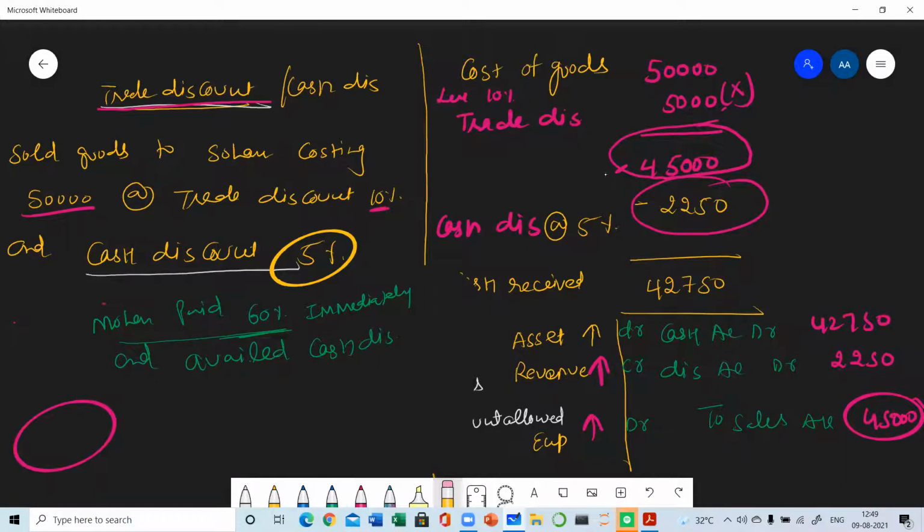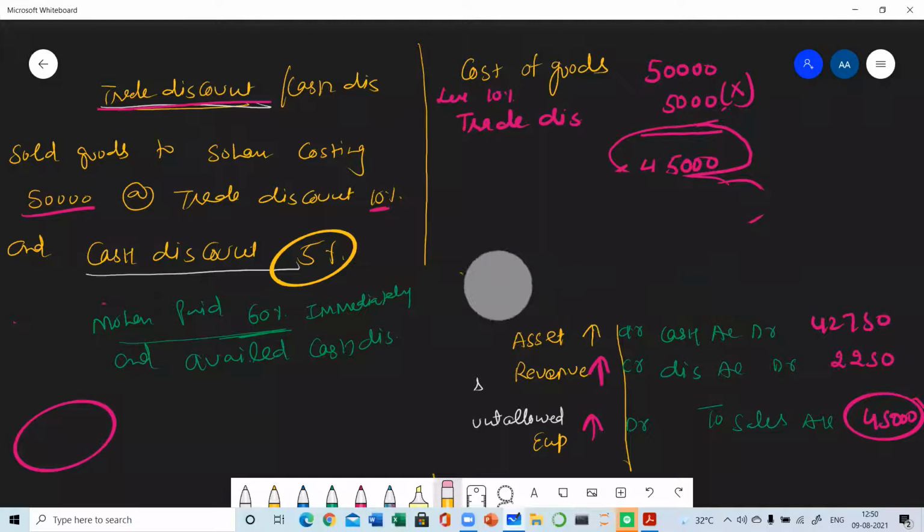So what will be the changes here? Till here, there will be no change. This 45,000 will remain the same. Now you need to calculate the cash discount. I have given you one hint that the cash discount will be given only on the portion which is paid.